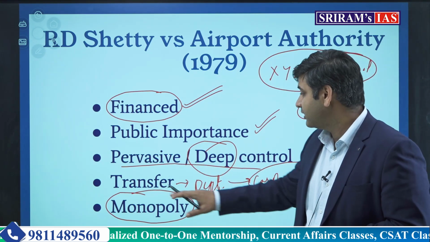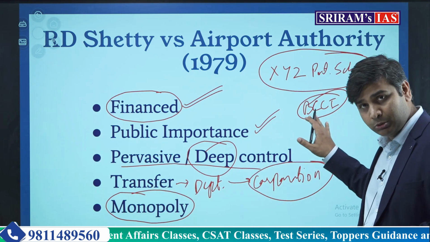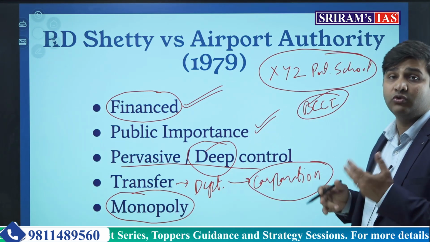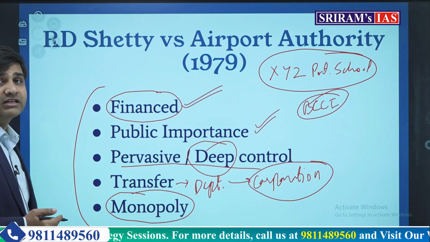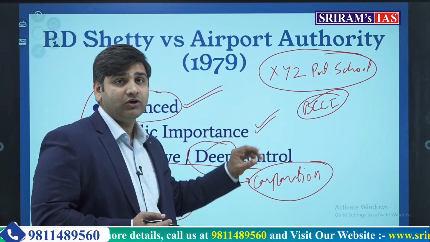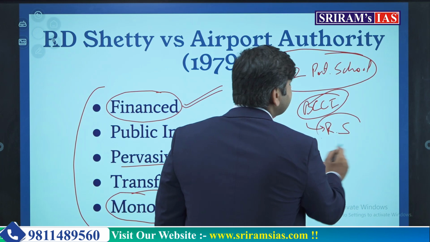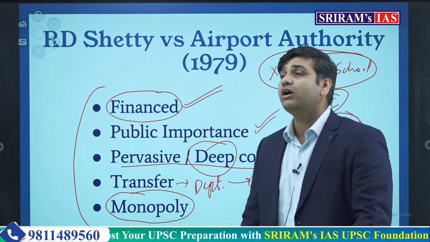No. Is it some department which has been transferred to a corporation? No. Has government given any monopoly to BCCI? No. Then why should you call BCCI a state? Hence BCCI was declared not a state, although it's a registered society. It is a registered society, but it's not state. I hope you have understood this.